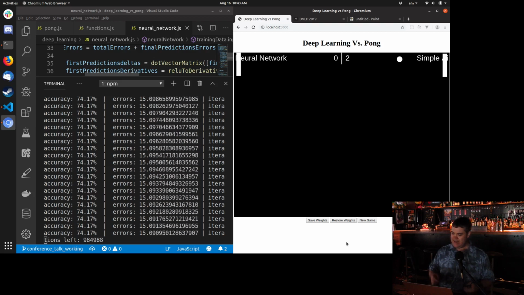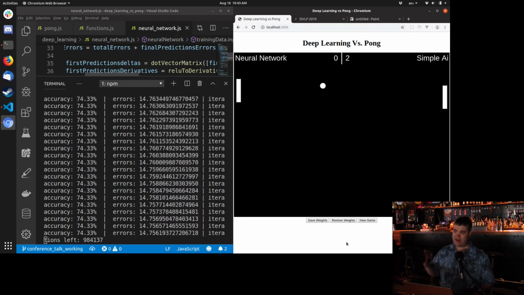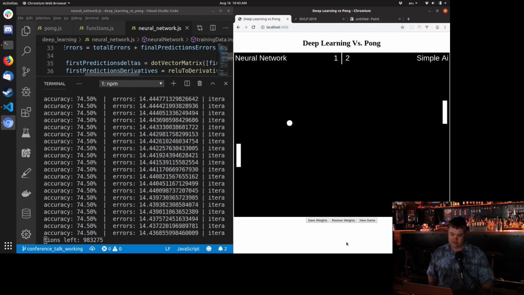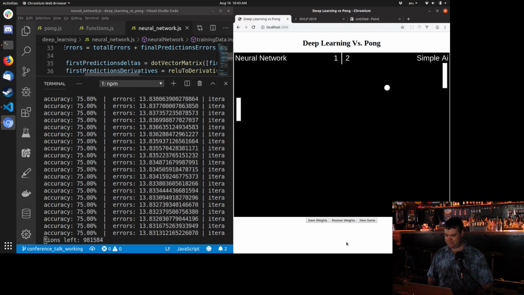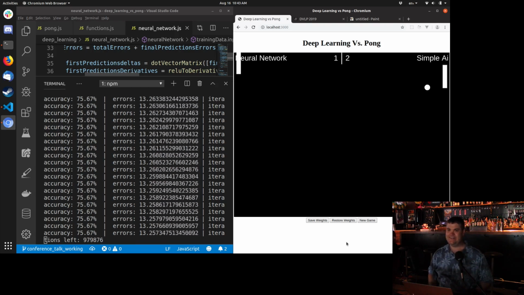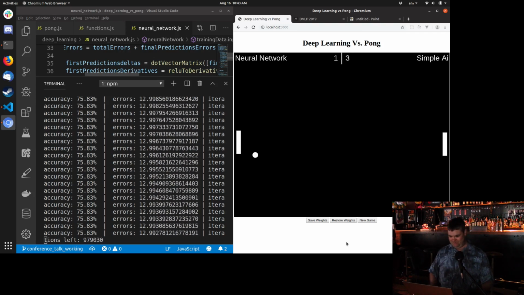The simple AI can lose by clipping, but otherwise it will just never lose, because if the ball is above the paddle, it just moves up. Otherwise it will move down or stay still. So in a way, it's the cheater. All right, so bets. Who do we think is going to win? The neural network? How about hands? Who for neural network? All right, for simple AI. All right, you all have faith in me. So far, the game is not going that way, though.